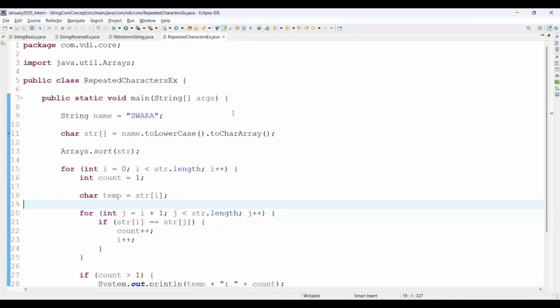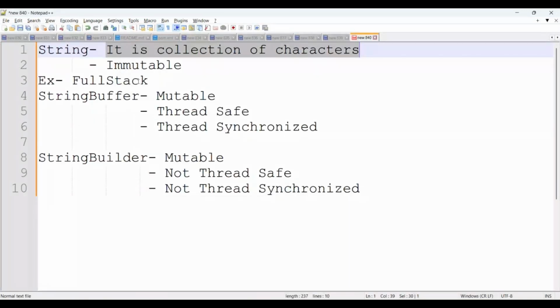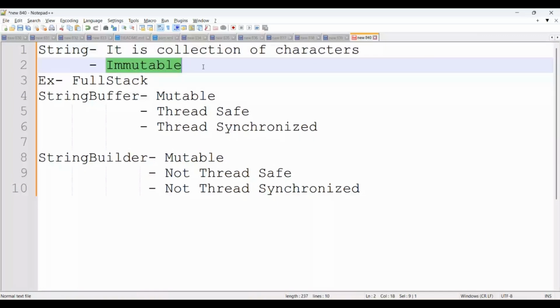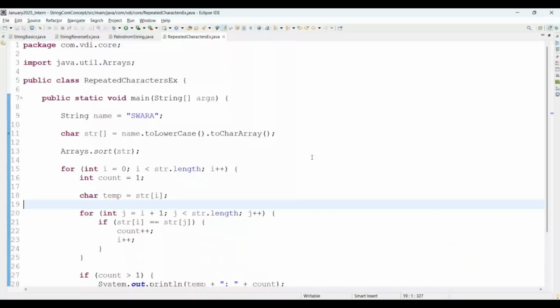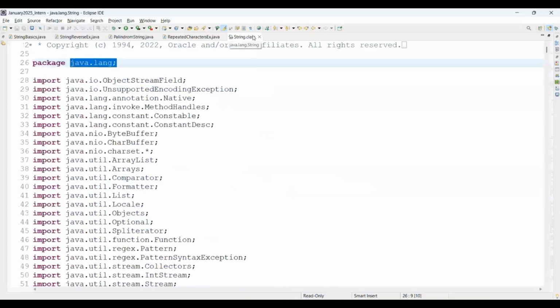Fine. String is a very basic concept in Java. It is a collection of characters, and itself an immutable class. Immutable means this class we are always declaring with the final keyword. If you want to check in code, you will get the clarity. See, String is a class that comes in Java 1.0, and this class comes from the java.lang package. And this class is declared final there. It means this is the immutable class.